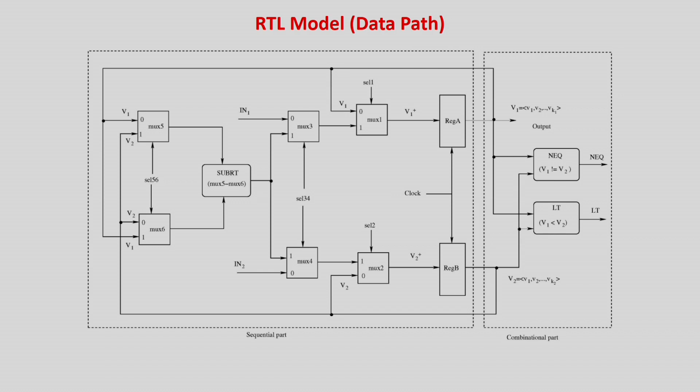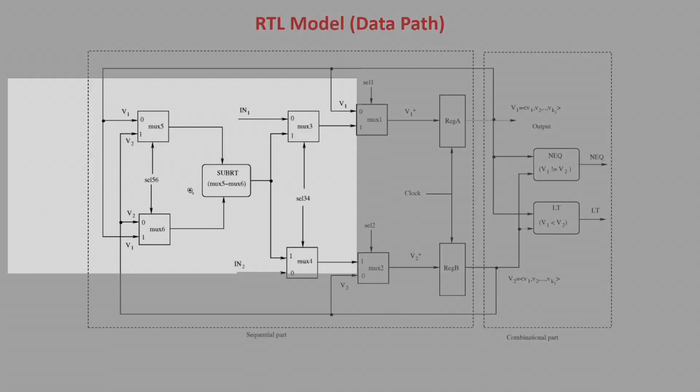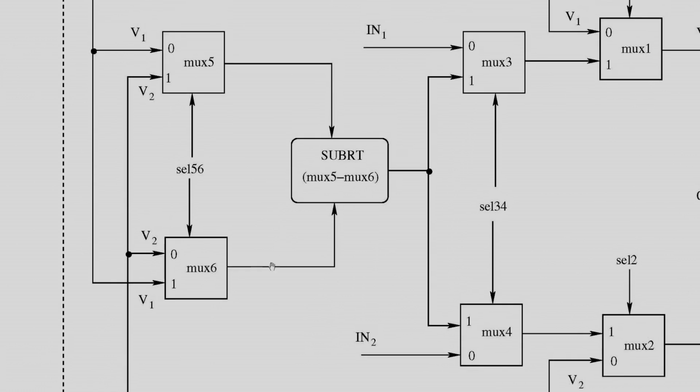We will not go into gate-level description. I will just give you the description of the circuit, because it is more or less a functional description, not directly related to testing, but for the sake of completeness, I will describe the circuit. Let me zoom it for you. There is one subtractor involved. The subtractor will do V1 minus V2.